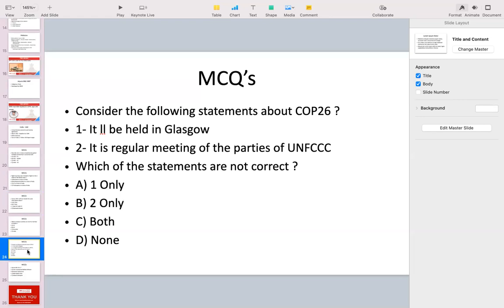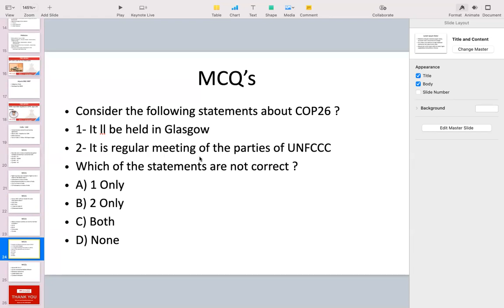Moving to the next, consider the following statements about COP26. Okay, so COP21, I told you in today's lecture that happened in Paris. In the same article it was mentioned, although we haven't touched upon it, the COP26 this year is supposed to be held in Glasgow.